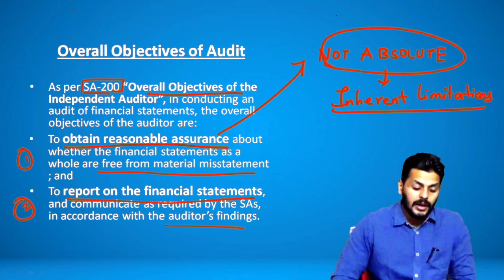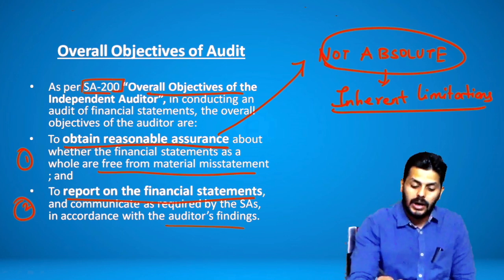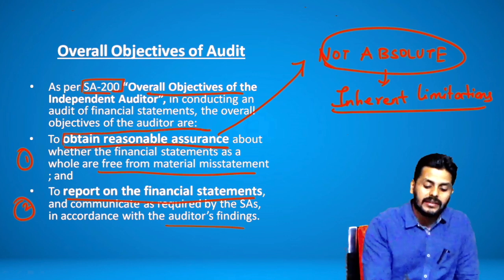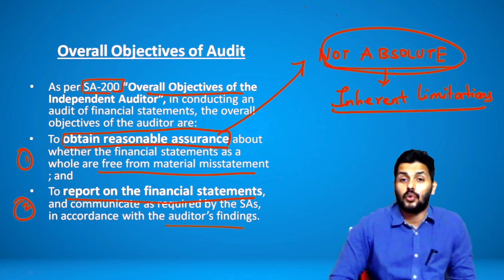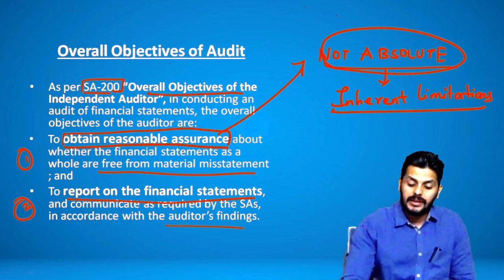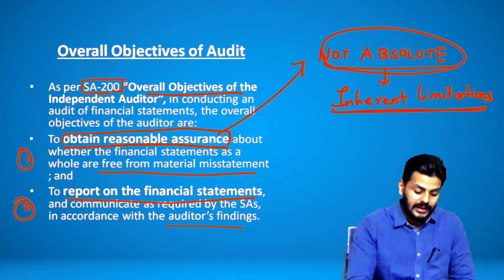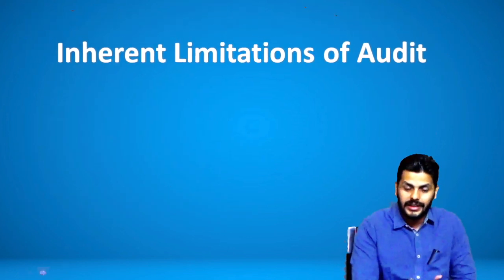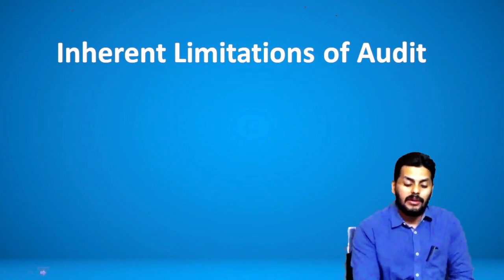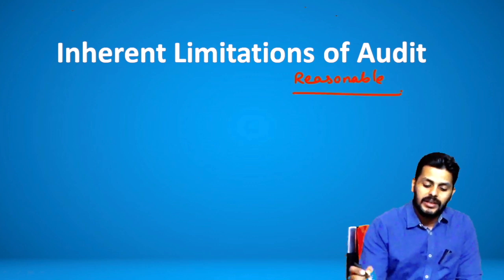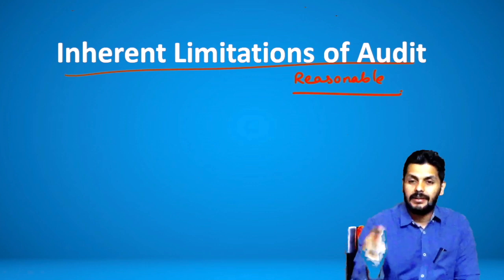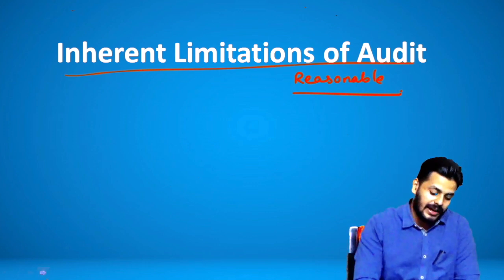So what is audit? What are the objectives of audit? And you are obtaining only a reasonable assurance, but not an absolute assurance. Guys, this question has been asked as true or false so many times. So be very clear about that, and that this is because of the inherent limitations. And as you go by understanding what are those inherent limitations, why are we able to get only reasonable, but not absolute? The logic is very clear. It is because of the inherent limitations involved in audit. And what is that inherent limitation?